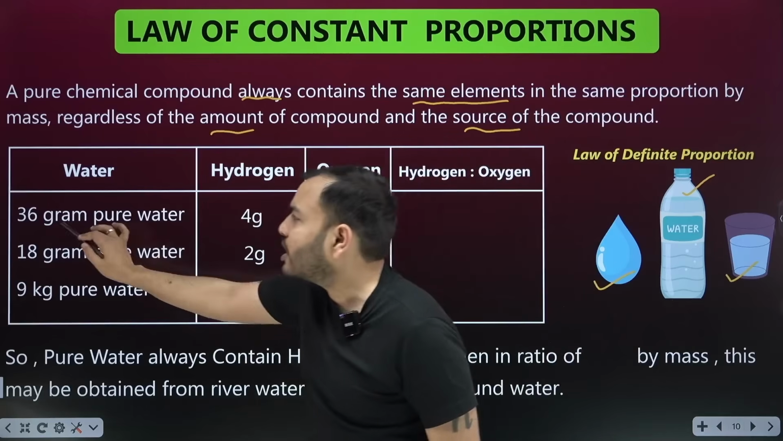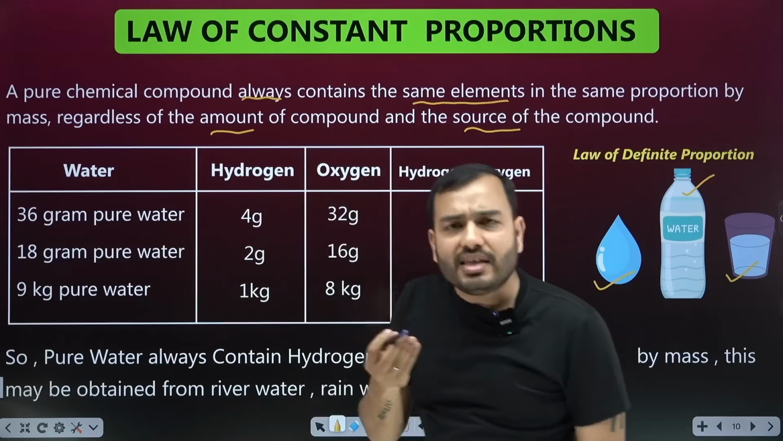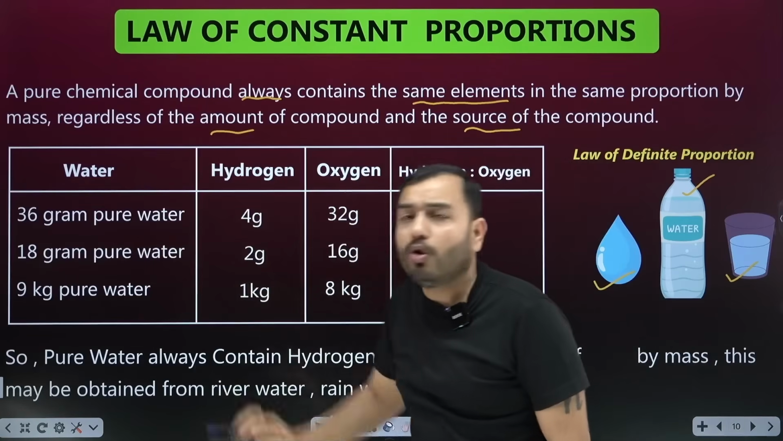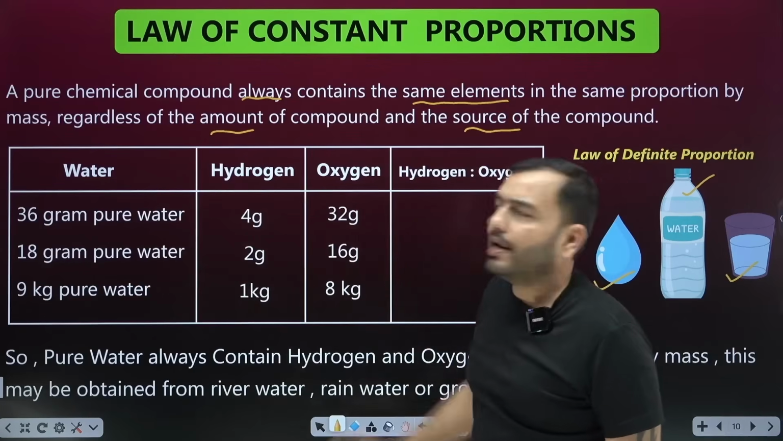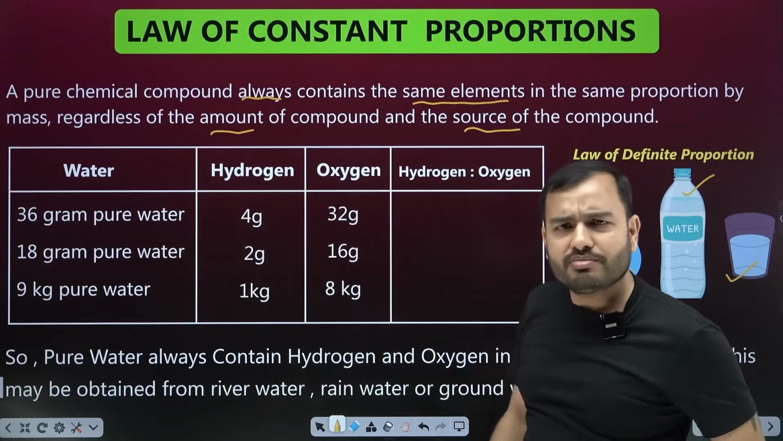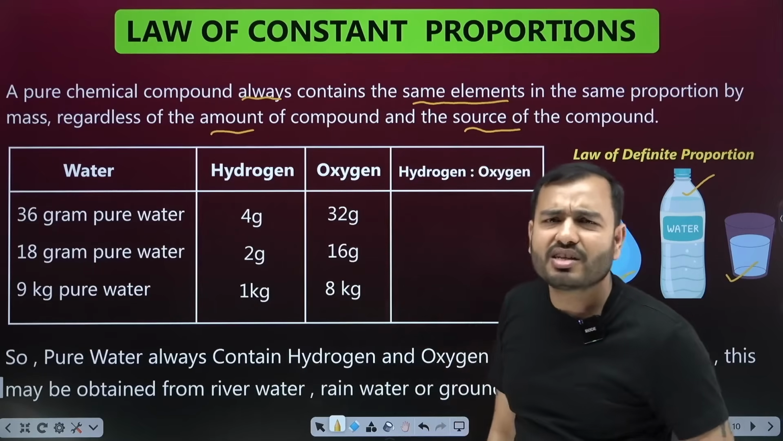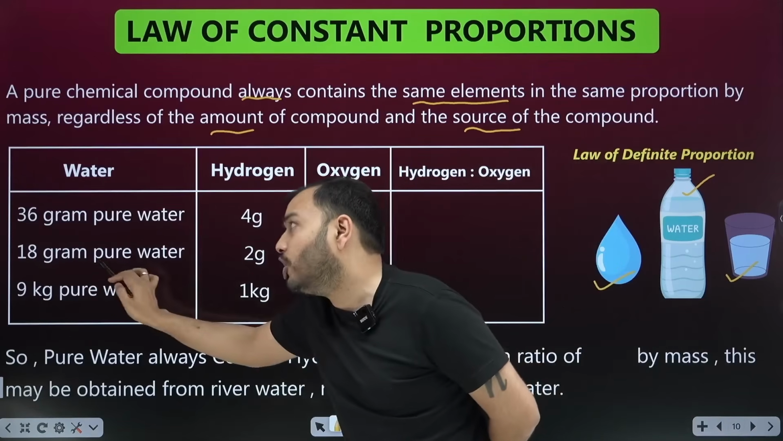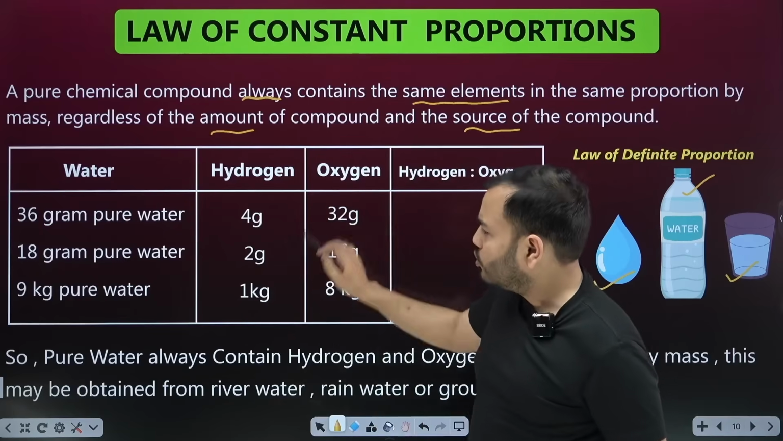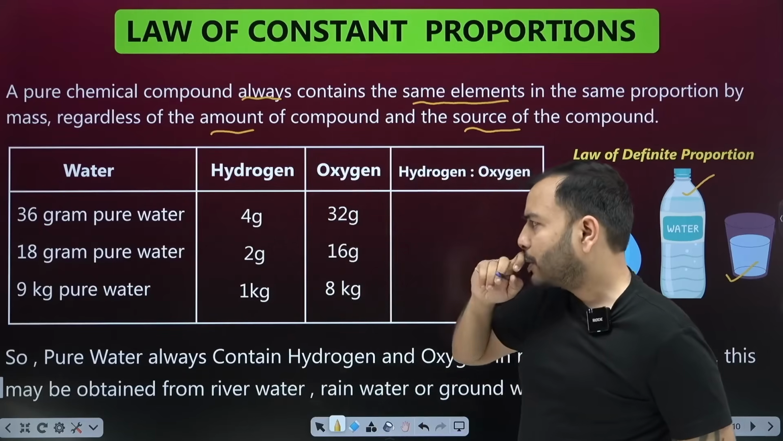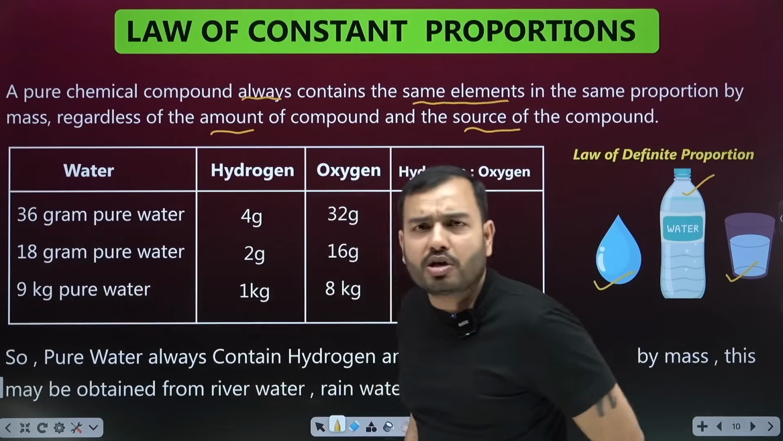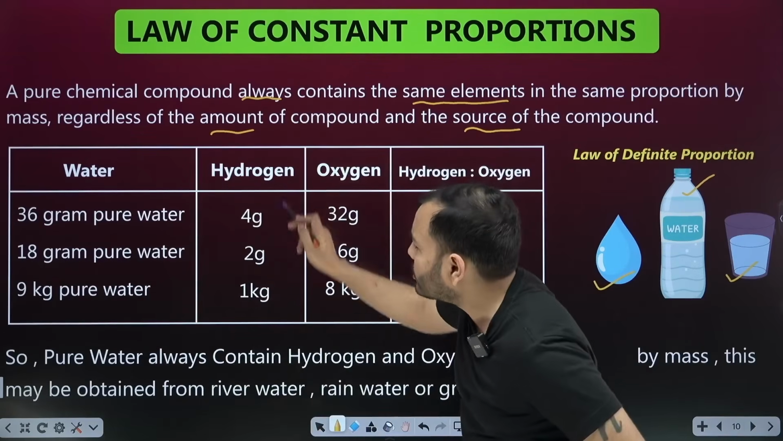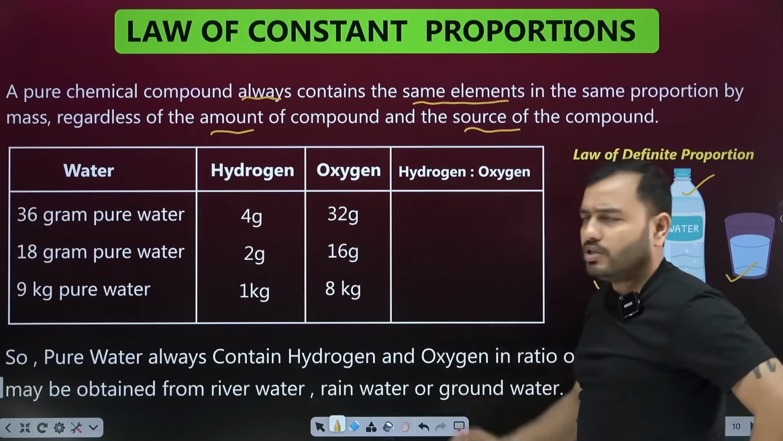Say I have 36 gram of pure water. What is it made from? It's made from hydrogen and oxygen. In 36 gram of pure water, there was 4 gram of hydrogen and 32 gram of oxygen. I checked all this by measuring the water in the lab. Then with 18 gram of pure water, there was 2 gram of hydrogen and 16 gram of oxygen. When I took 9 kg of purified water, in a very big container, it had 1 kg hydrogen and 8 kg oxygen.